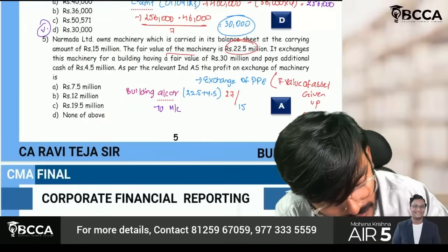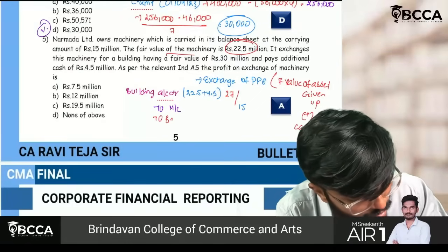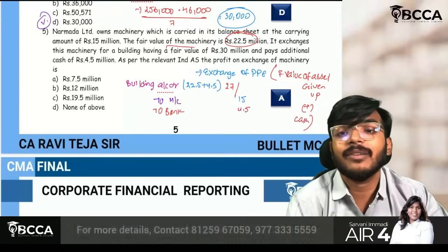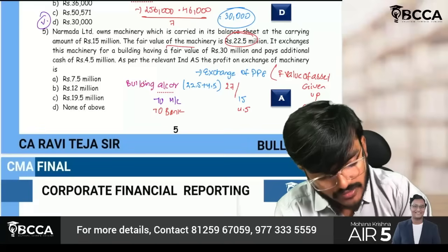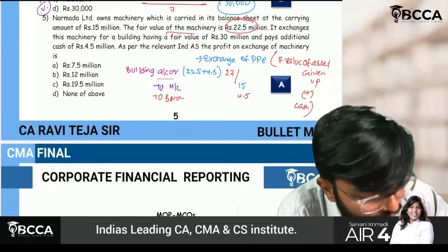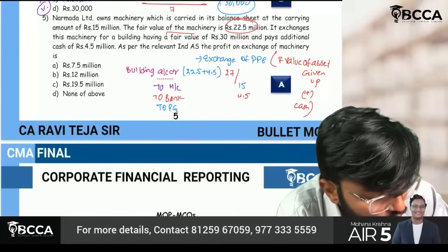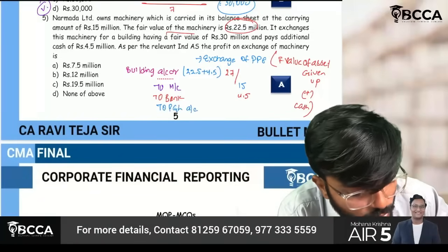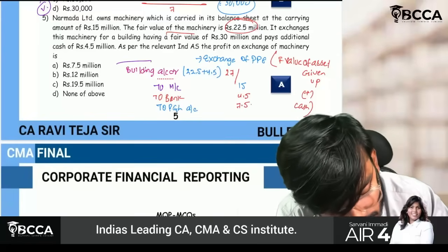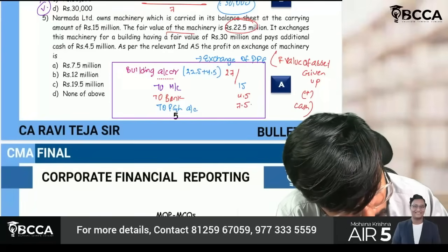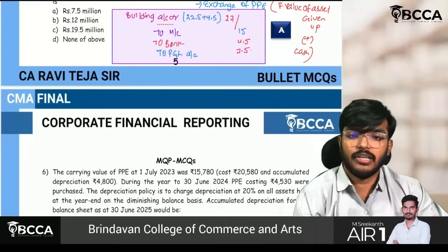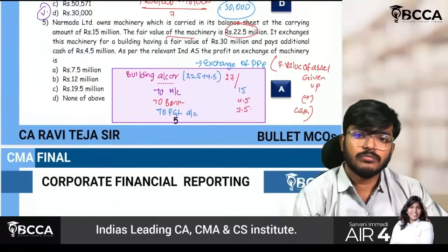Next, to Bank, I will pay 4.5. The balancing figure will be your profit, which means 27 minus 15 minus 4.5, which is 7.5. It is nothing but profit on exchange, which means 7.5. That's it, a little bit important. Profit on exchange recorded. We can solve this question easily.